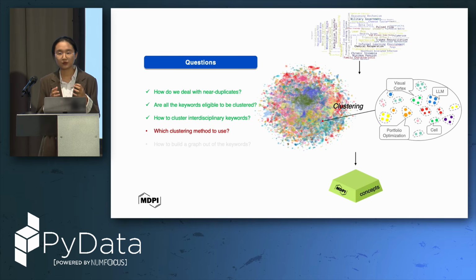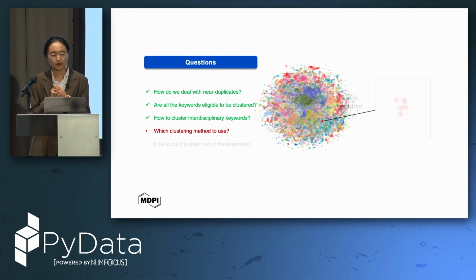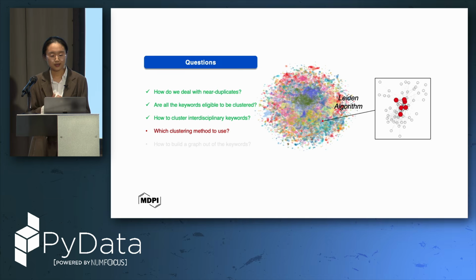Now we go to per-field clustering, and here we decide to use the Leiden algorithm.